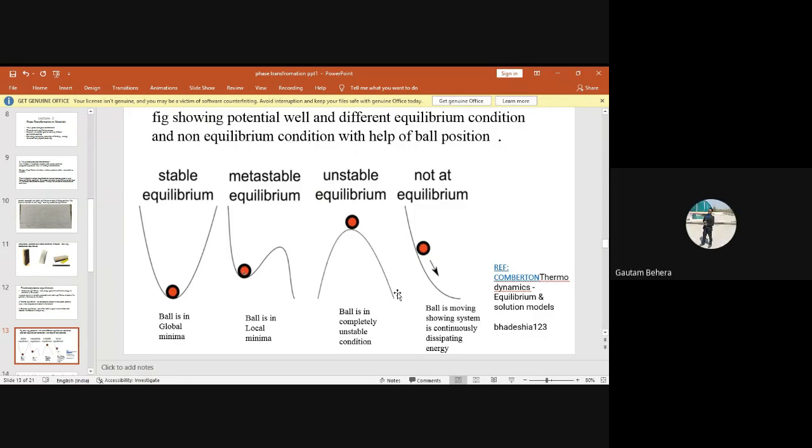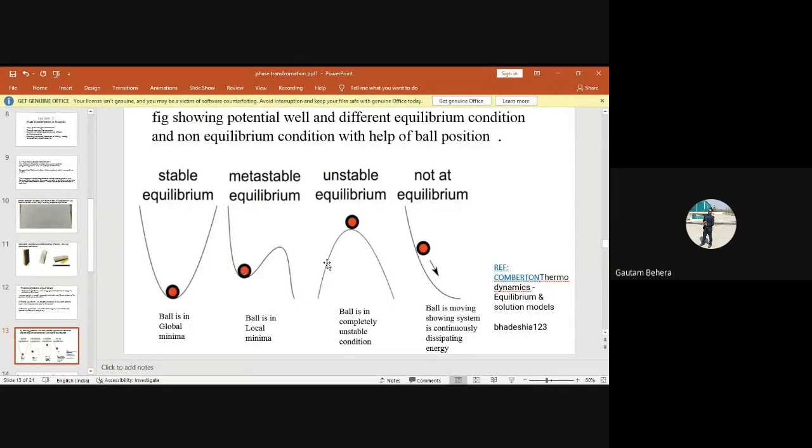This can be both, because I told you that if you are taking your system to unstable equilibrium conditions, it will again come back to either metastable equilibrium condition, or it will go to stable equilibrium conditions. It is not always true that your system will always go to stable equilibrium condition if you are taking your system to non-equilibrium condition completely, or unstable equilibrium condition. So if the position of the ball is here, this is completely unstable equilibrium.